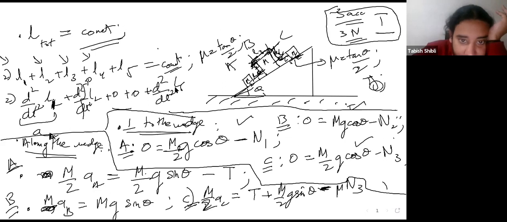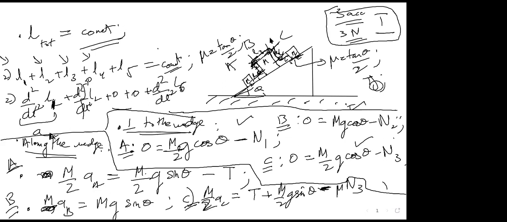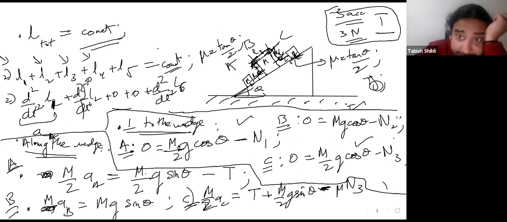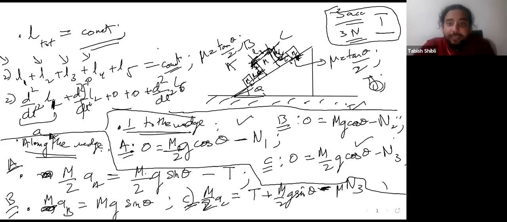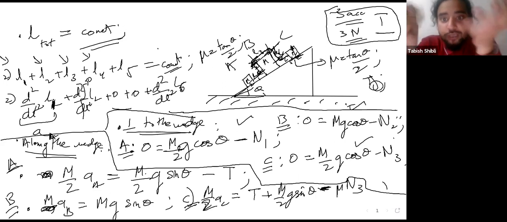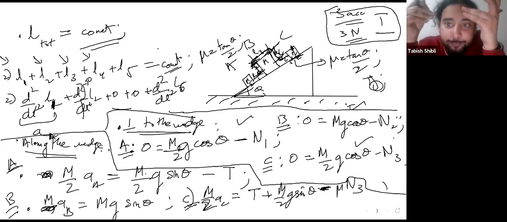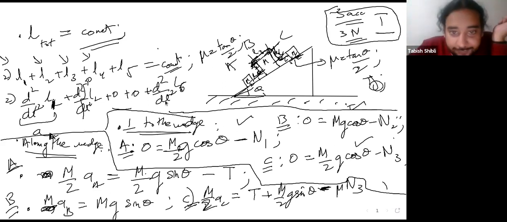So derivative of L5. Now, if L5 is increasing, that would mean that capital M is moving faster than C, which is M over 2. So essentially, if you're sitting on M, M over 2 is going backwards. So if L5 increases, this thing starts moving backwards.